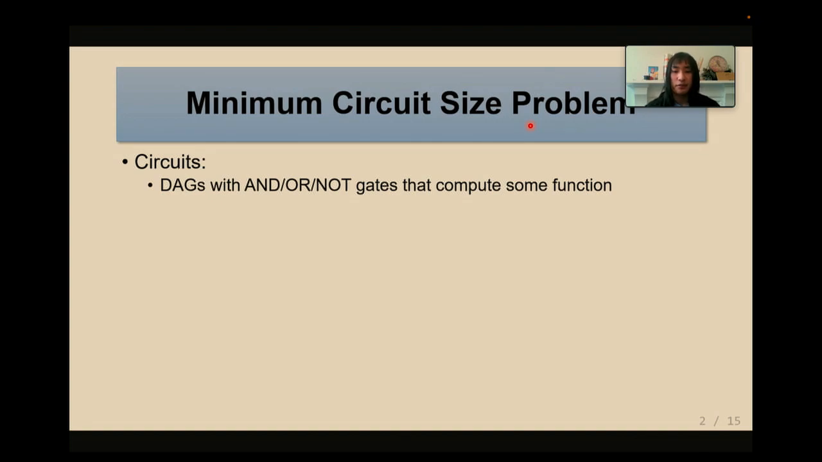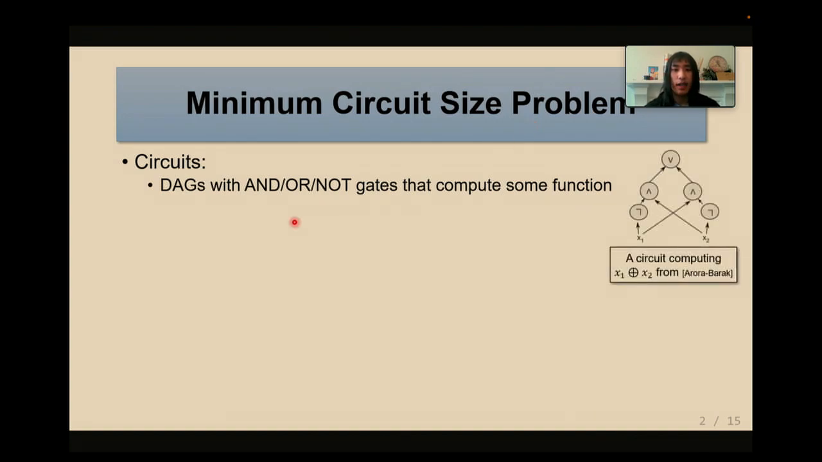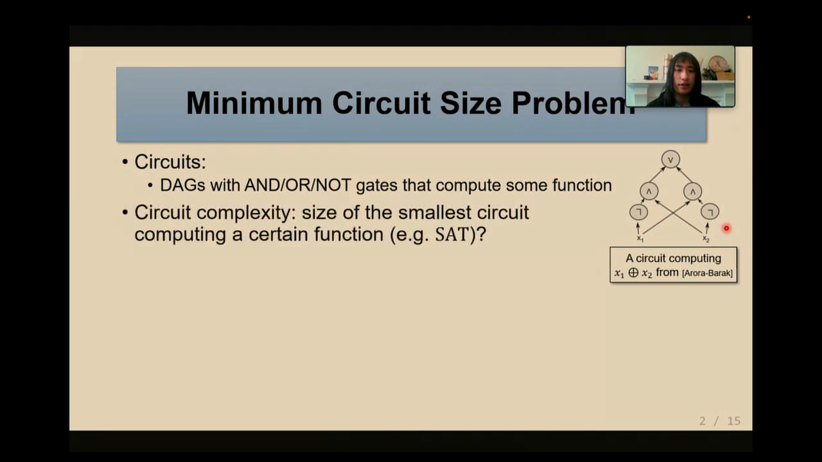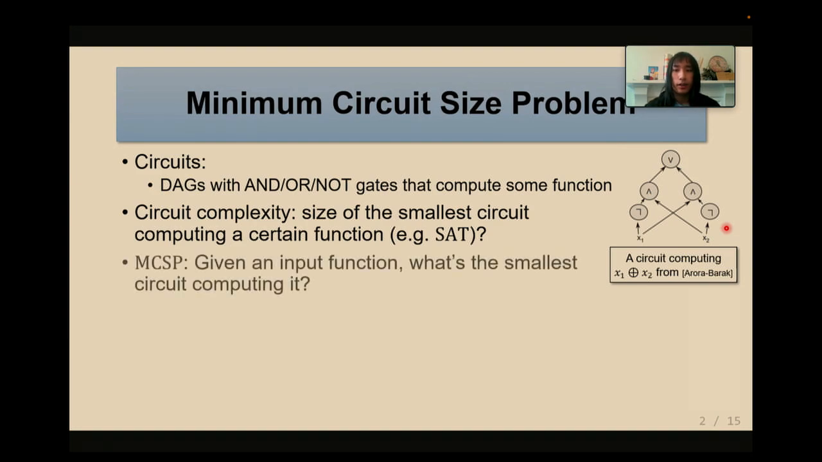By circuits, we mean DAGs with AND or NOT gates that compute some function. For example, here is a circuit that computes the XOR of two input bits. It has 5 gates. And the circuit complexity of a function is the size of the smallest circuit that computes it. In traditional complexity theory, we have some function of interest, such as satisfiability, and we want to prove circuit bounds against this function.